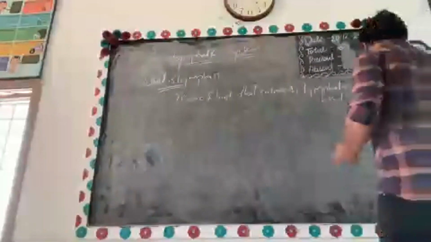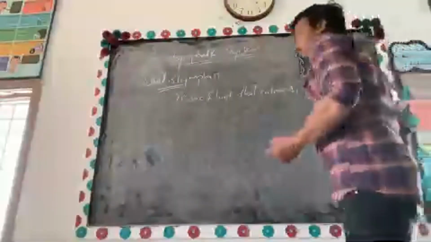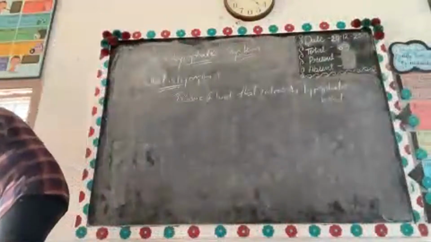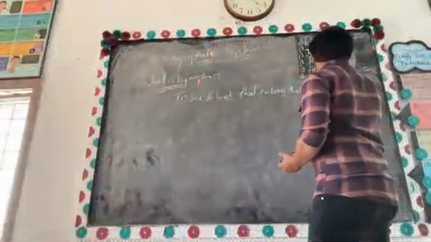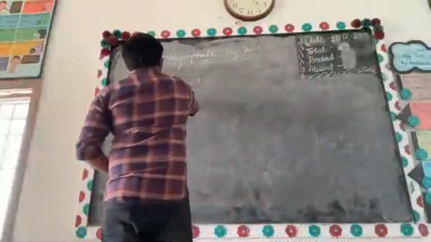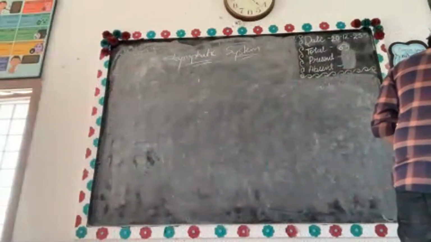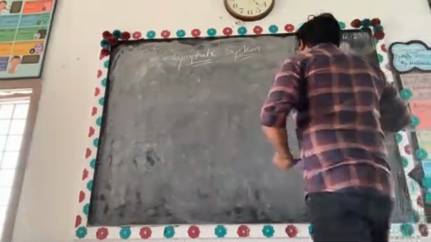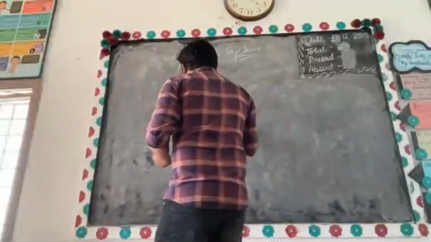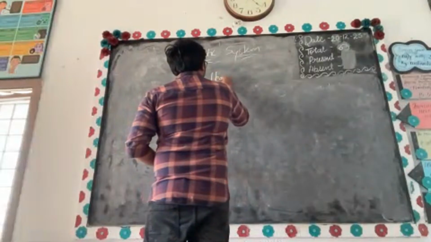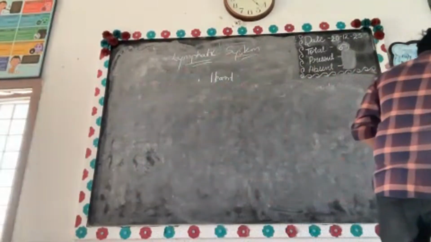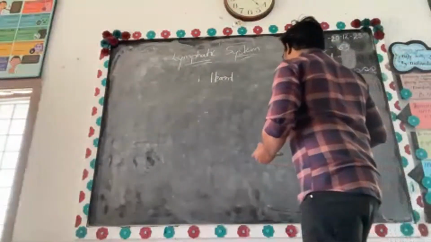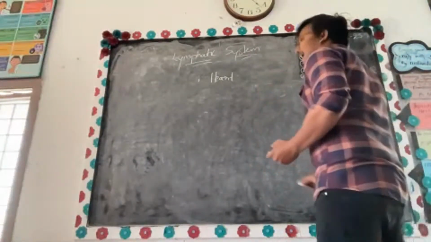Now we have the heart. Everybody wrote? Okay, listen. There is a particular organ in the body which is called the heart. From the heart, downside we have capillaries.